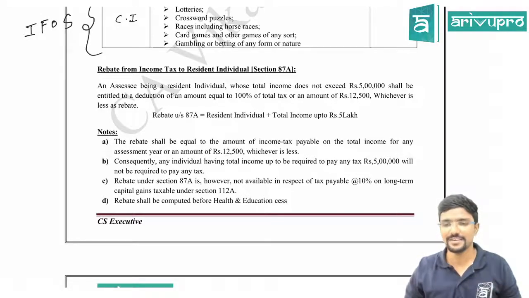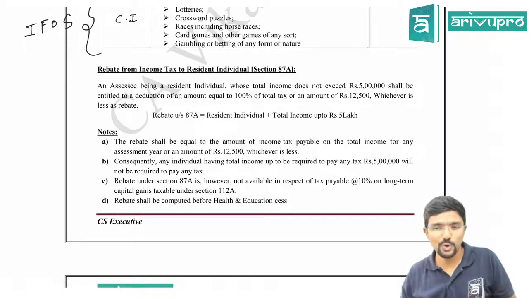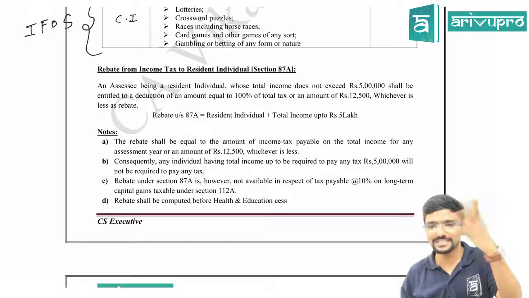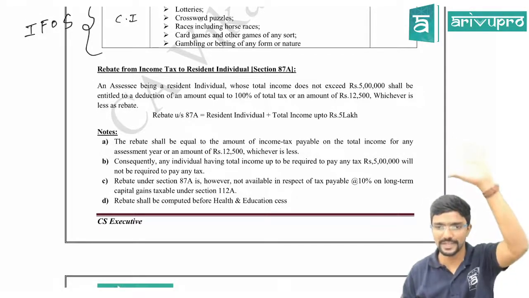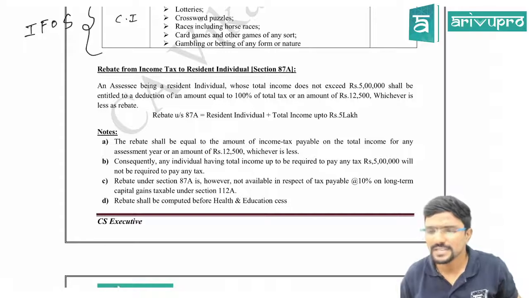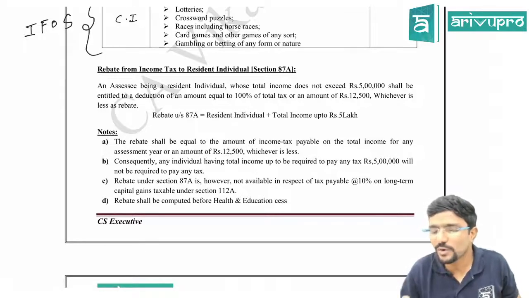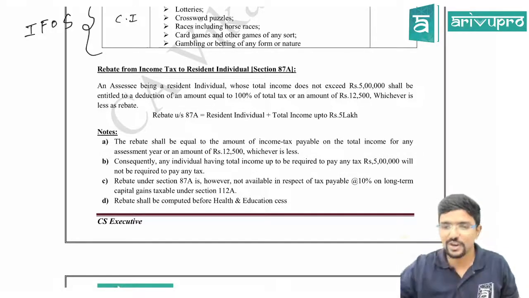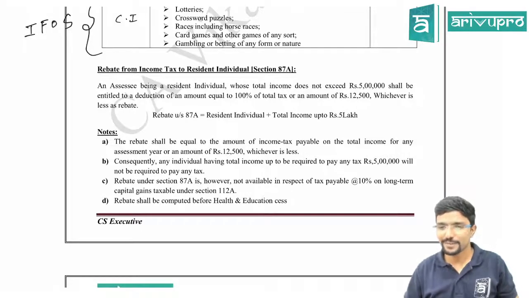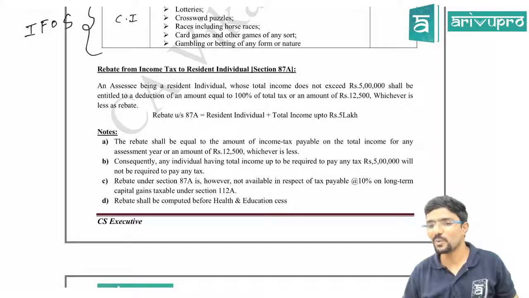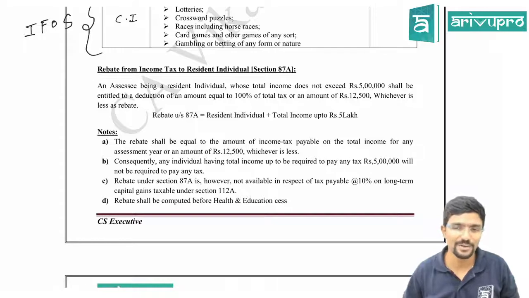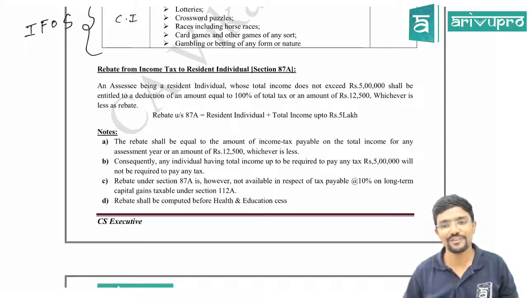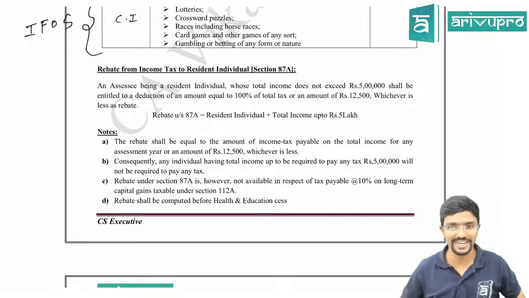But later, that scenario was different. That means the basic exemption limit was not increased to 5 lakh. They told that if you have income up to 5 lakh, it is tax free, that means you need not pay tax in India. Be happy, enjoy. But sir, what if I have income of 5 lakh 1,000? For you, rebate is not at all applicable. This rebate is given only for people who have total income less than 5 lakh.